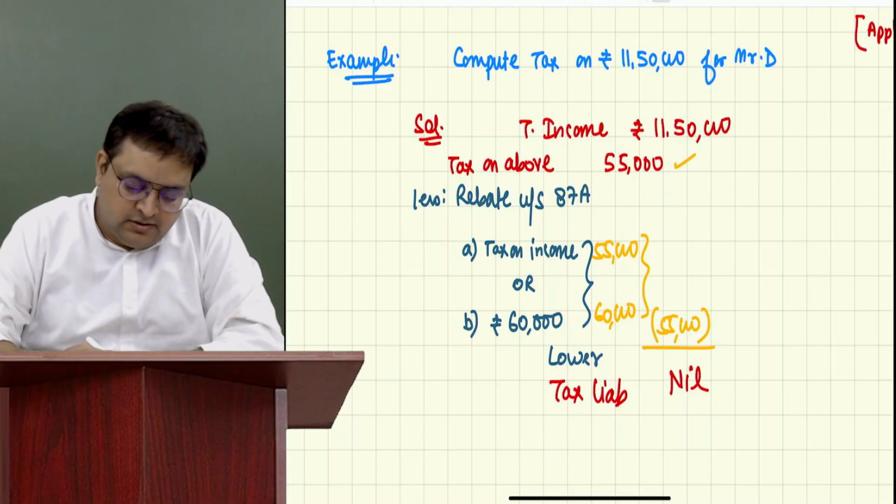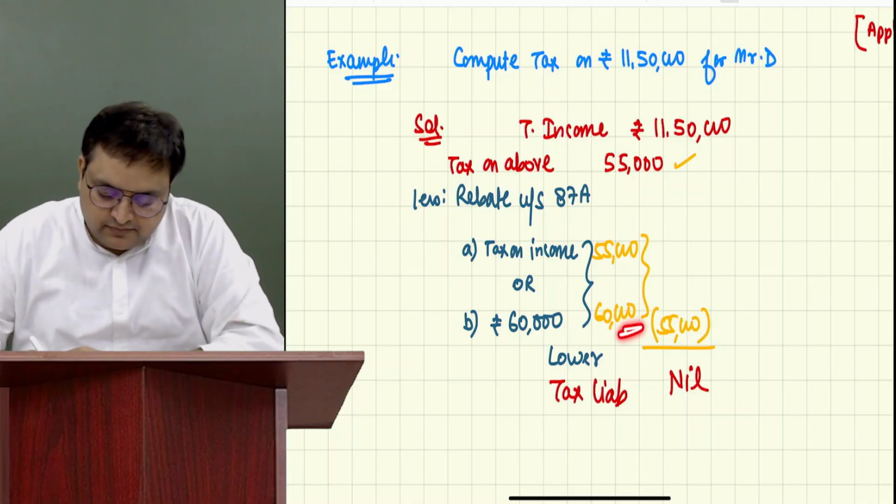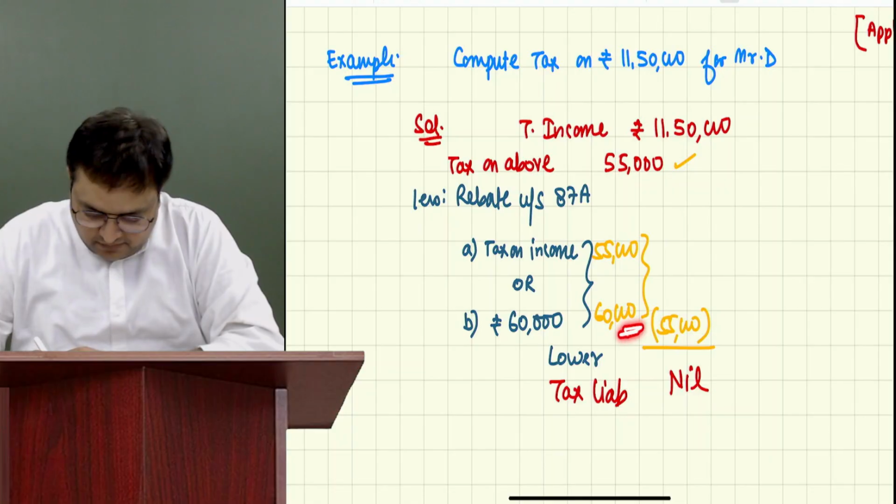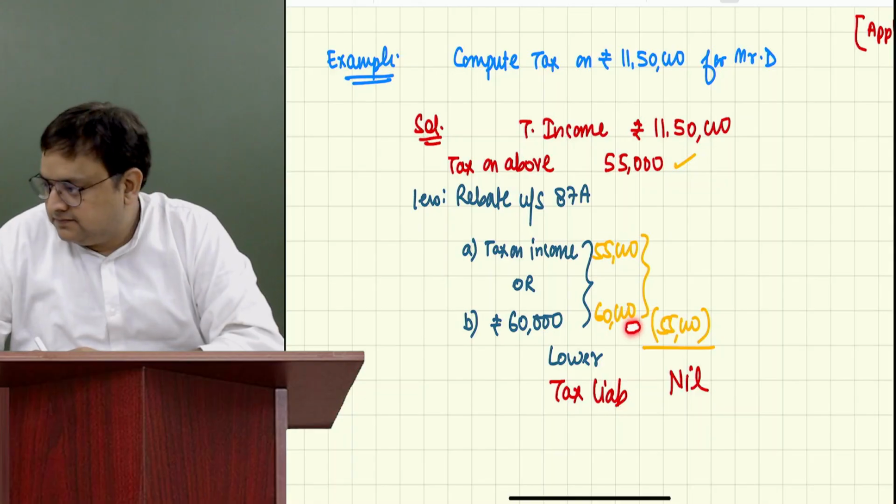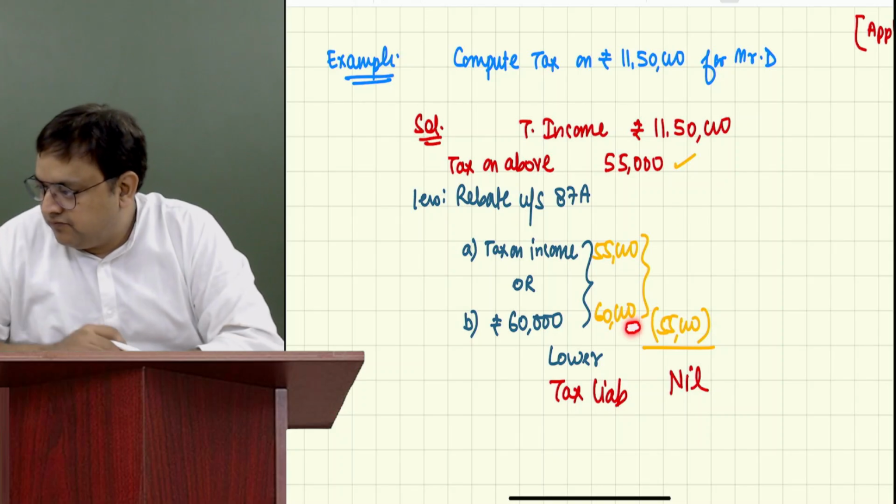Okay. So whichever, even if we took 60,000, the rebate is up to 60,000. On 12 lakh, you can't calculate more than 60,000 of tax. So ideally, even if you take 55,000, even if you take 60,000, at the end it's going to become nil.